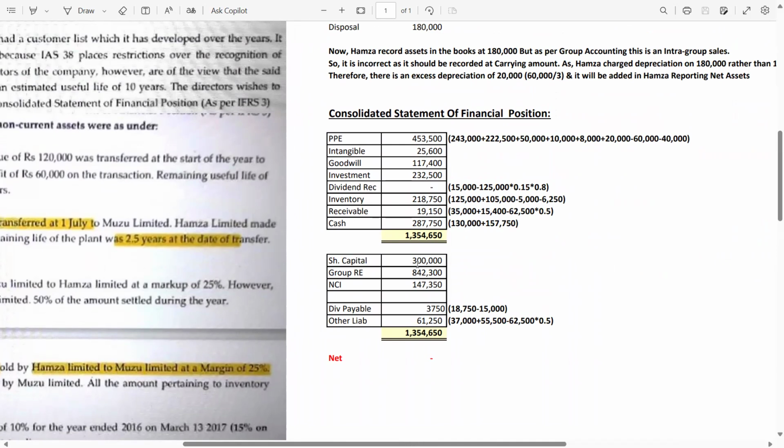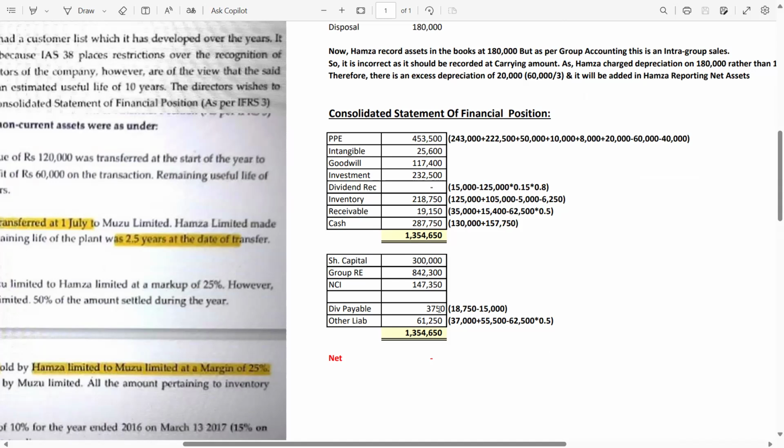Now share capital, this is the parent company share capital because the subsidiary share capital has been eliminated in the net assets column of the subsidiary. Now group retained earnings we have calculated. After that we have NCI, which we have also calculated. So now we have dividend payable. It's 3,750. As 18,750 is the amount given in the question, out of which 15,000 is the dividend which relates to the parent because it was given to the parent by the subsidiary company.